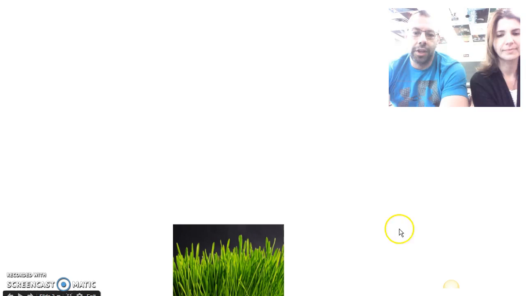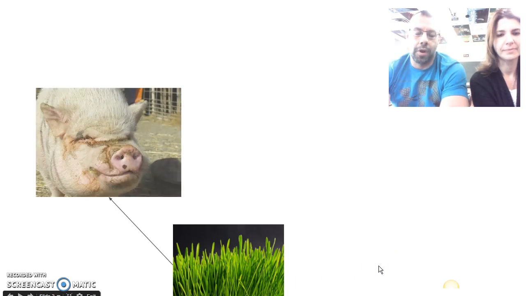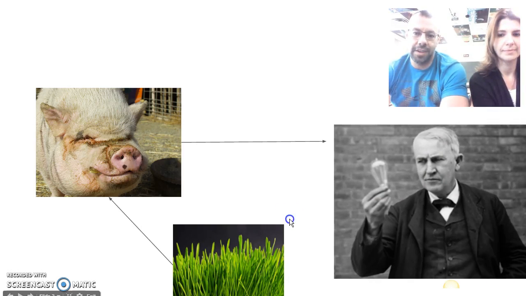So if we just conclude here, it's going to start at our producers, the grass. The energy is then going to flow to our primary consumers, which is our pig, and then ultimately it's going to go to our secondary consumers, Thomas Edison, eating his famous pork roll sandwich. Welcome to Jersey.